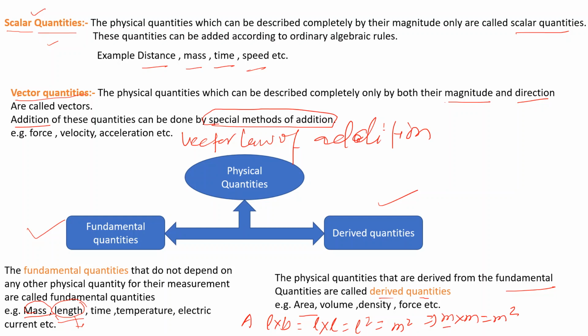Meter is a basic, fundamental quantity. That's why the unit of area is meter square. Here there are two fundamental units, meter and meter. So derived quantities fully depend on the fundamental quantities to derive them.